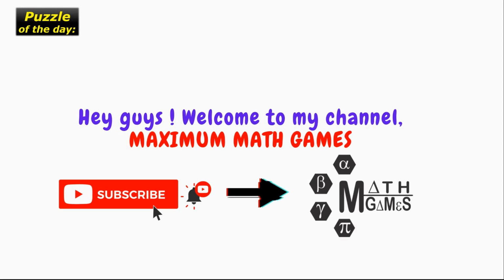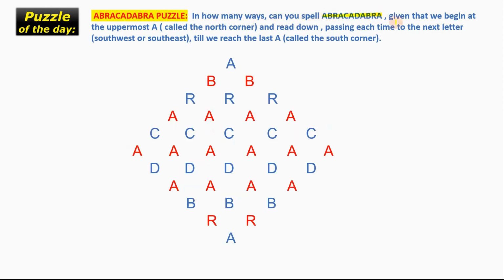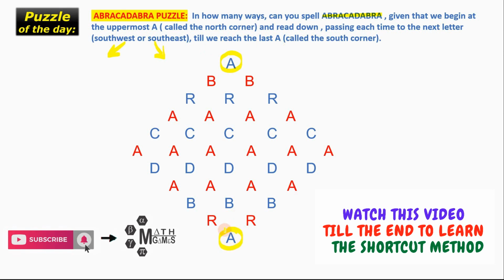Today we have a very famous puzzle for you called the Abracadabra puzzle. In how many ways can you spell Abracadabra given that we begin at the uppermost A called the north corner and read down, each time passing through the next letter either in the southwest direction or in the southeast direction, till we reach the last A called the south corner.